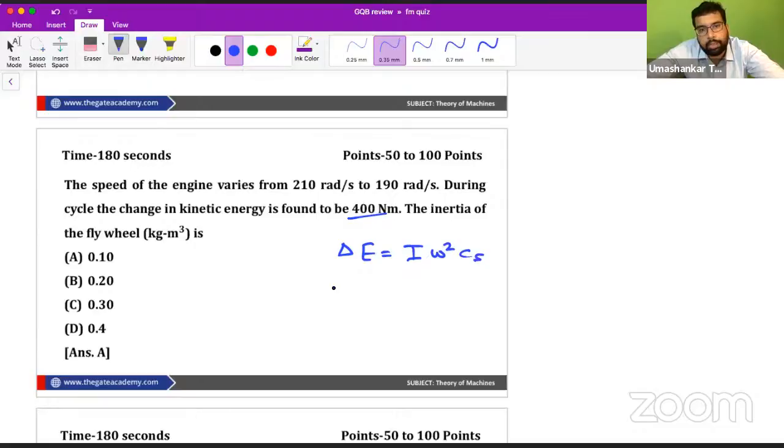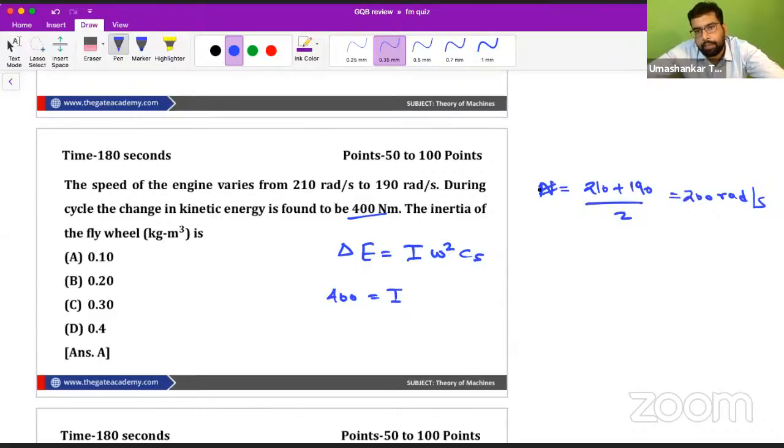The change in kinetic energy is 400 Newton meter. What is this omega? It is the average speed, which is obviously (210 plus 190) by 2, that is 200 radian per second.